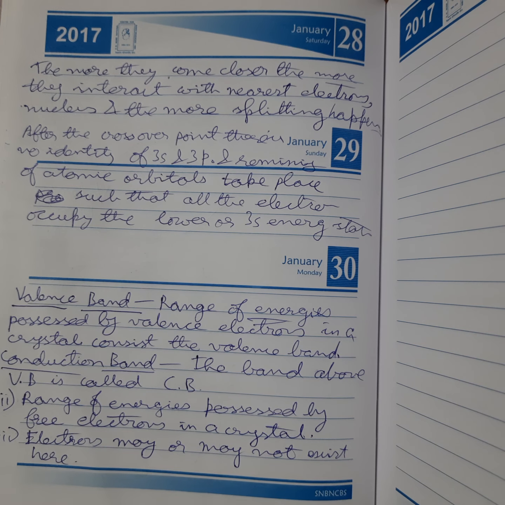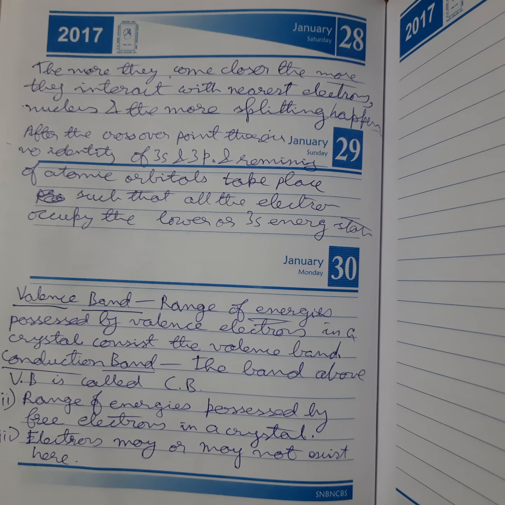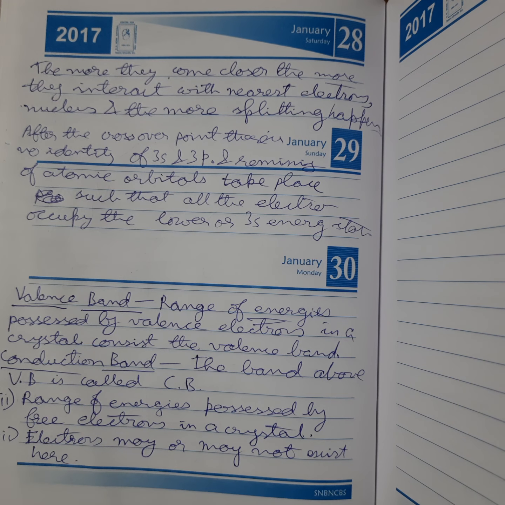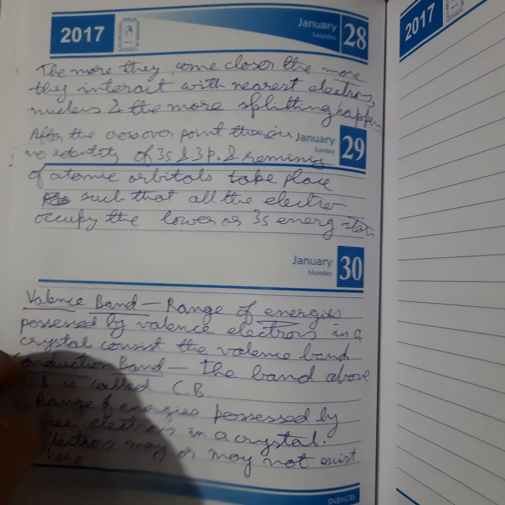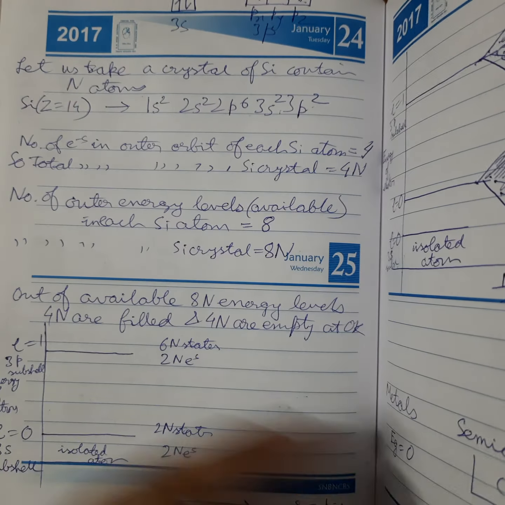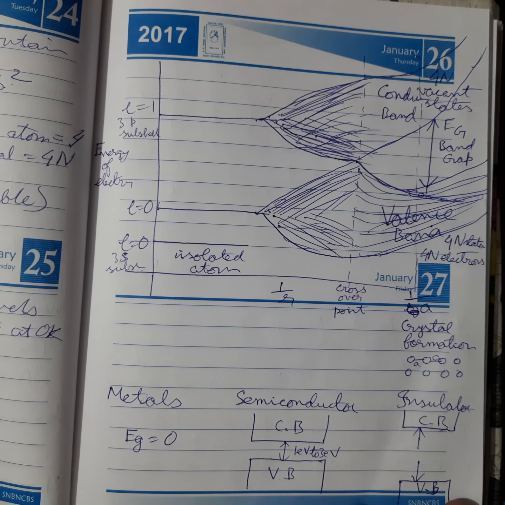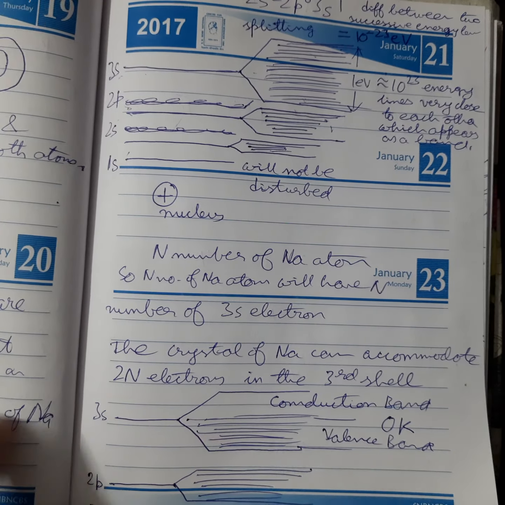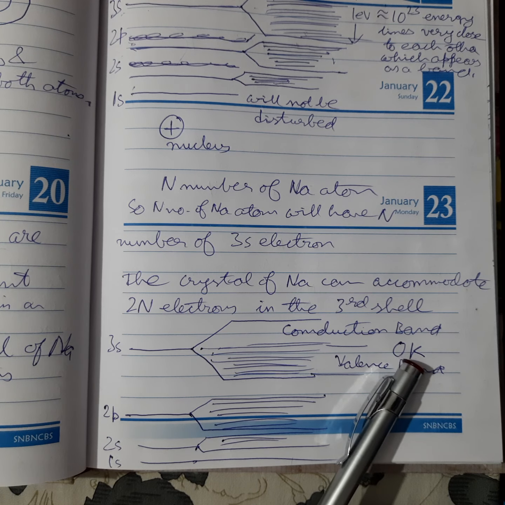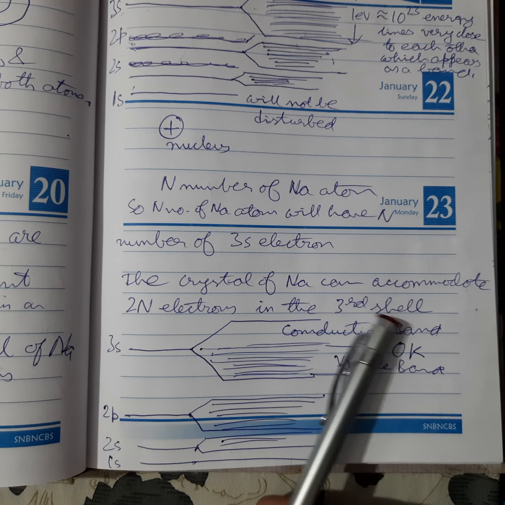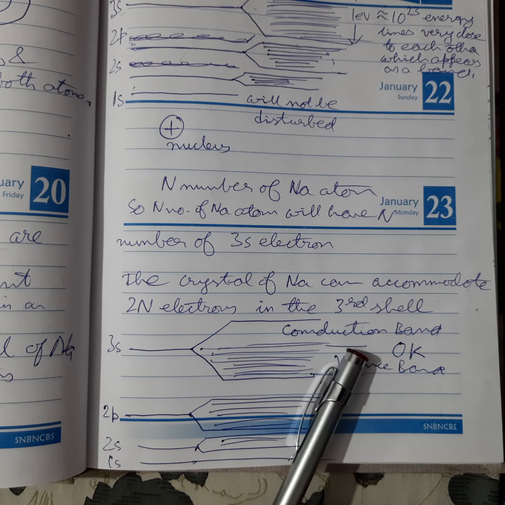Now when some thermal energy is provided, I had drawn earlier that at 0 Kelvin, the conduction band is perfectly empty and the valence band is perfectly full.